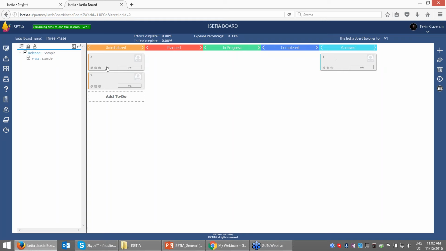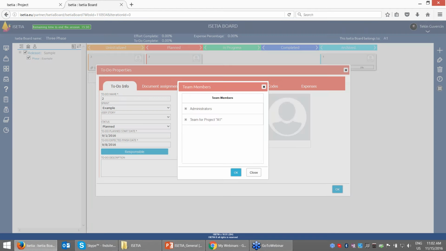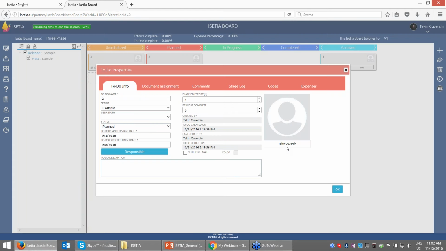Let's say for the second one, we just say okay, we just planned. Planned means this time I would like to enter the progress. I can open the card detail. I can see the card name, and I can see the planned effort for these cards. I can see who will be the responsible person. If I want, I can also select and assign the responsible person for this work, so that Tekken will be responsible for this work.